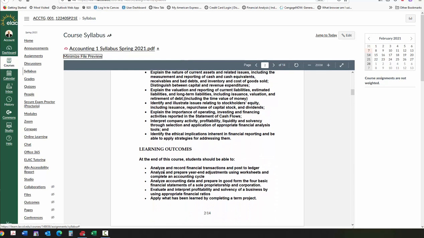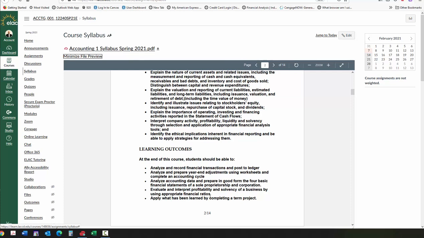Regarding the learning outcomes, at the end of the course, you should be able to analyze and record financial transactions. You should be able to prepare and analyze year-end adjustments using a worksheet. You should be able to analyze data and prepare the 4 basic financial statements of a sole proprietorship and a corporation. And then we're going to go through each chapter.